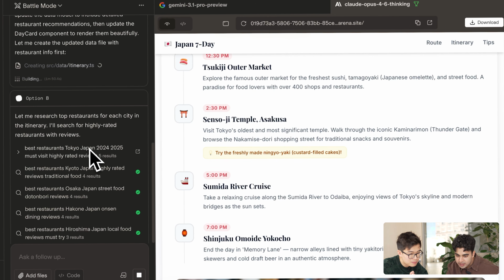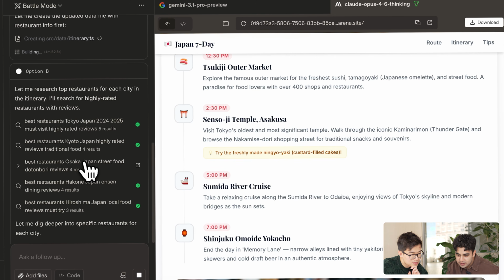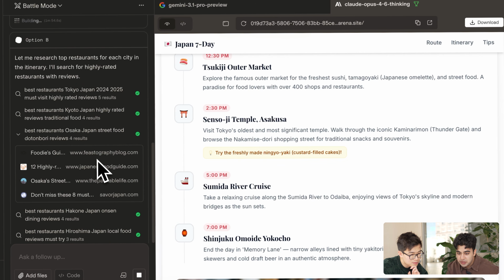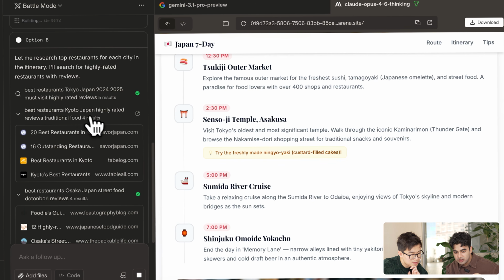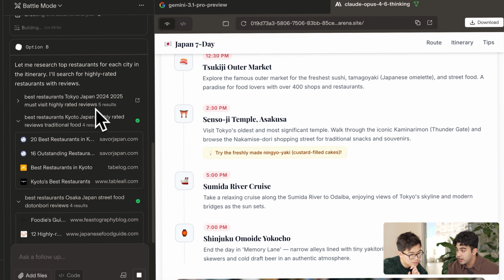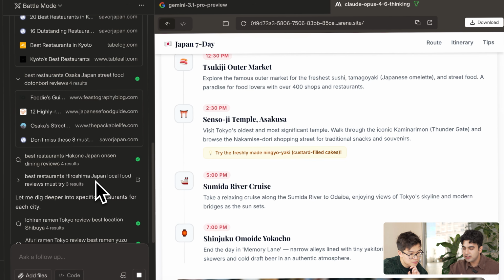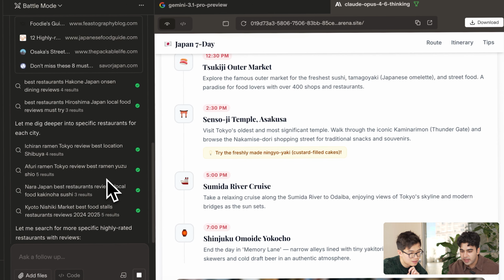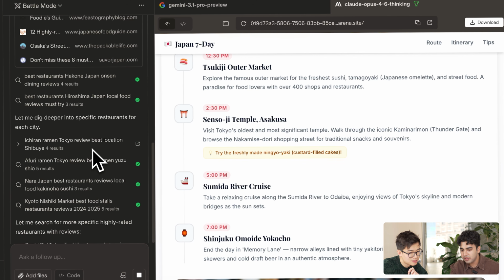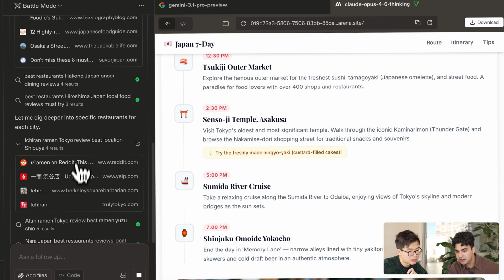Cool. Let's see Option B. Yeah, so this one's also going off, doing a bunch of searches. Some of the searches look kind of similar, so it seems like they're trying to find similar-ish sites to look at. It's interesting, it's searching, and then it said it wants to dig deeper. Now it's looking for specific foods, like ramen in Tokyo.